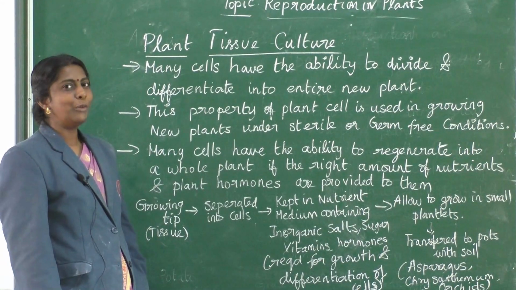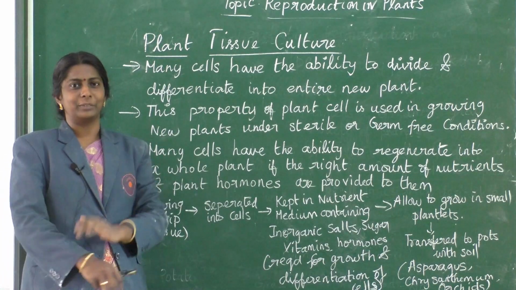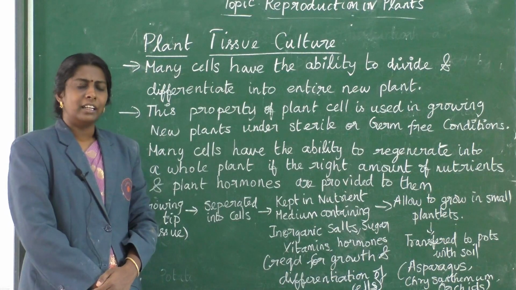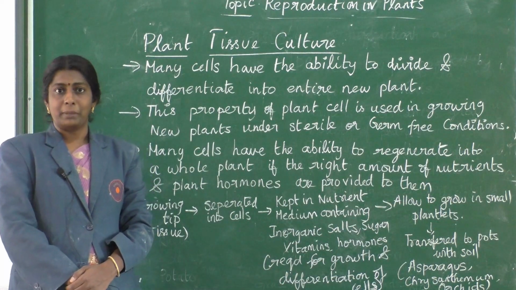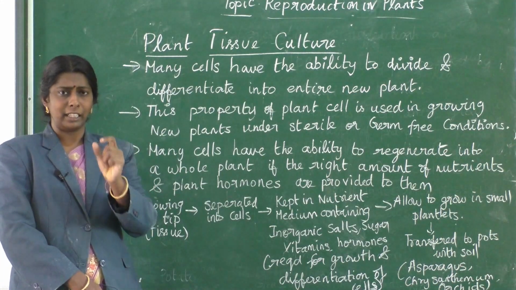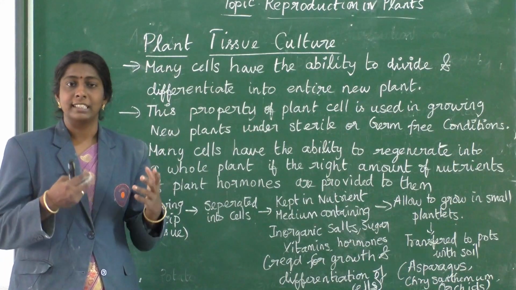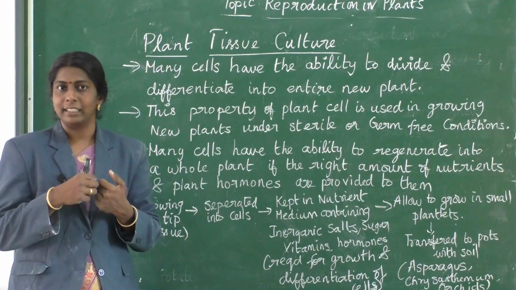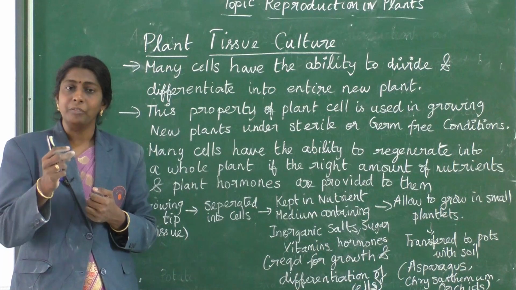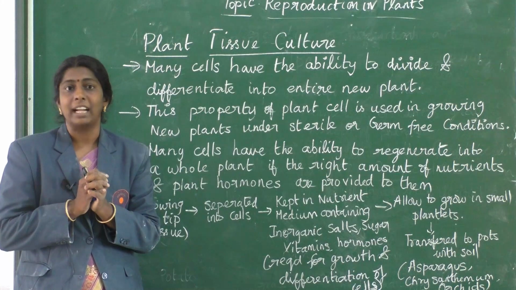Yes, students. Now we are going to see a new, interesting method, plant tissue culture. What is this? If you take the entire body of the plant, any cell, root, stem, leaf, any plant cell, any particular part has the potential to grow into a new plant. Is it not? This is the concept. Now we take this concept and develop a particular technology called plant tissue culture.